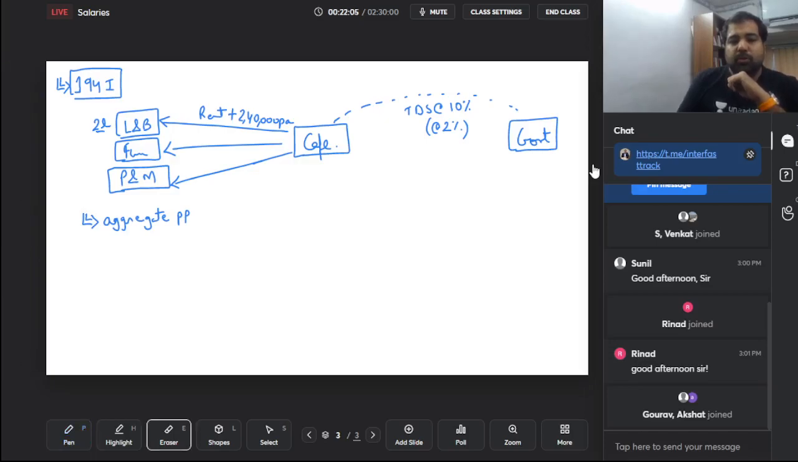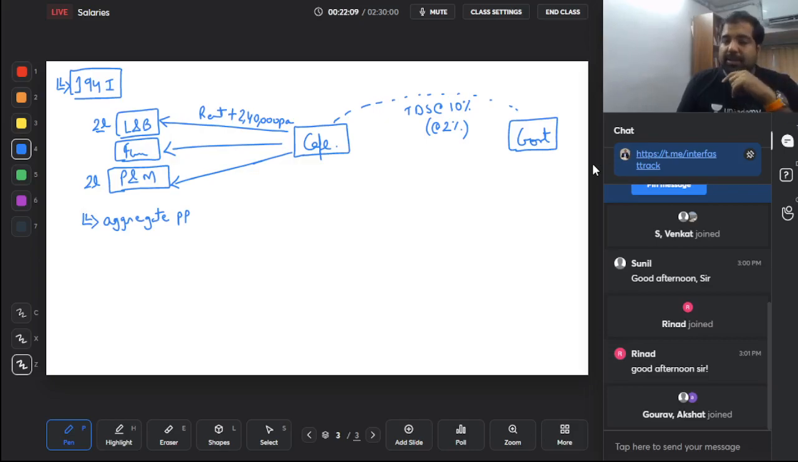And what if this was 2 lakh and 2 lakh here, again to the same person? On that 4 lakh, will TDS apply? Yes.